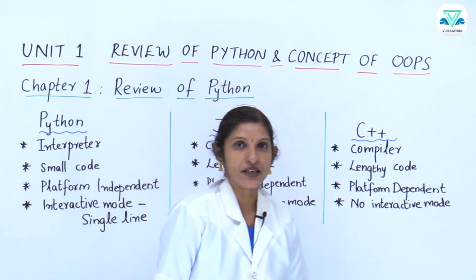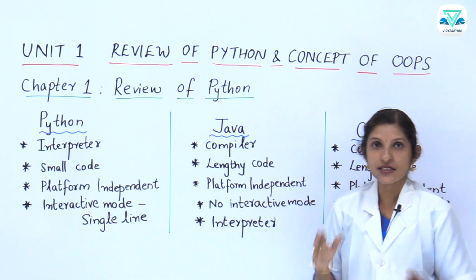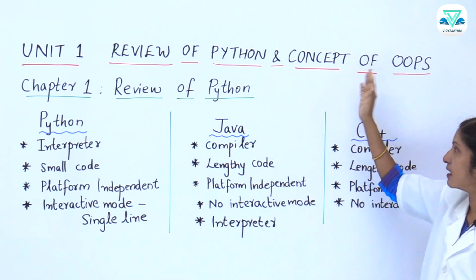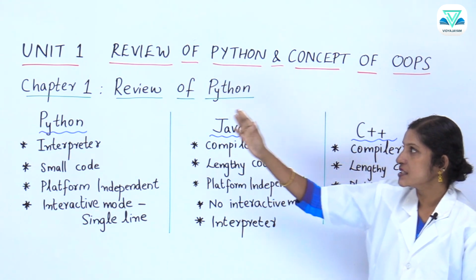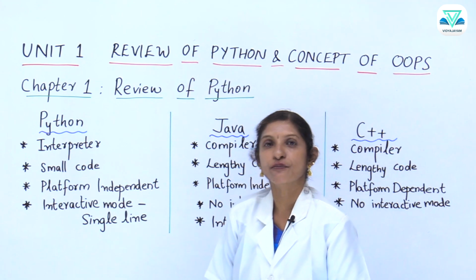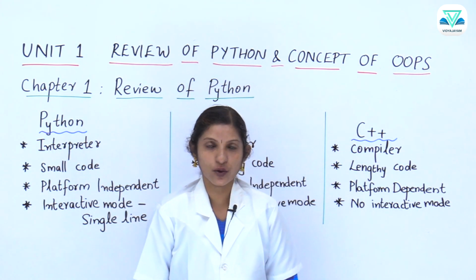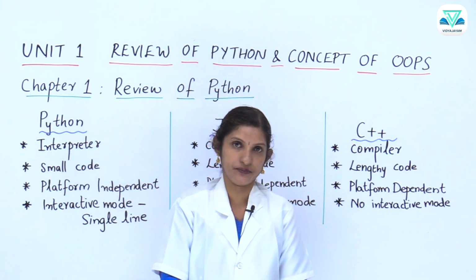Our first topic, first chapter is Unit 1. It is divided into different units. In the first unit, review of Python and concept of OOPS. In that, the first chapter is dealing with review of Python. Now, let me tell you what is OOPS. OOPS means it is Object-Oriented Programming System.